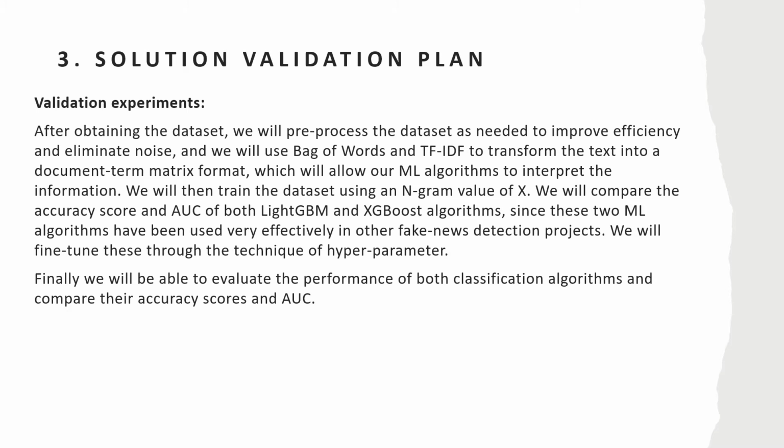We will compare the accuracy score and area under the curve of both LightGBM and XGBoost algorithms, since these two machine learning algorithms have been used very effectively in other fake news detection projects. We will fine-tune this through the technique of hyperparameters to suit our model. Finally, we'll be able to evaluate the performance of both classification algorithms and compare their accuracy scores and area under the curve.